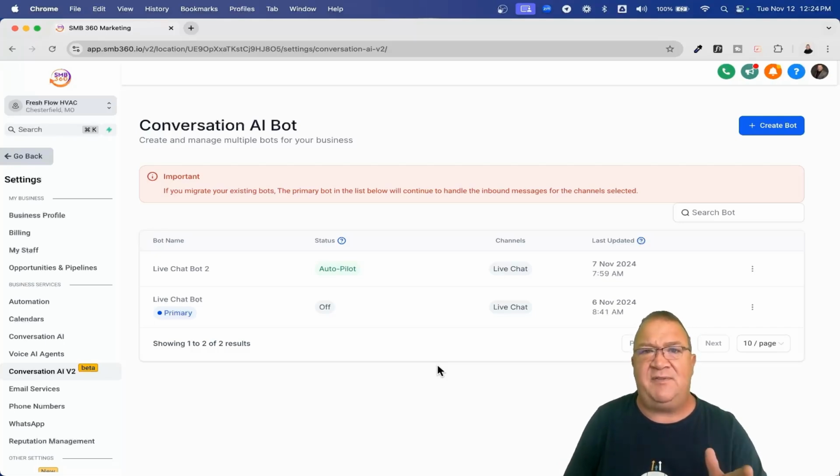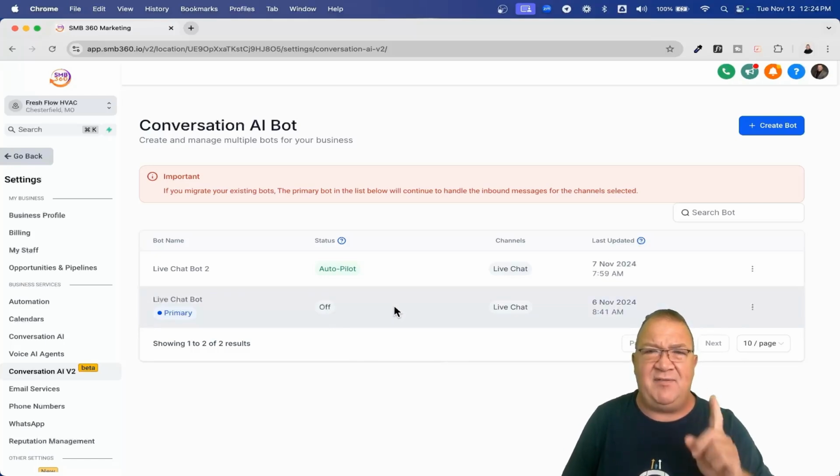That's really the big feature of version 2. With version 1, you had one bot, one knowledge base, one way that you can program the AI bot. Now, with the new version, you will be able to have multiple bots configured to monitor multiple channels. You can have one bot monitoring Facebook and Instagram, being your social media bot, another doing the live chat, and another doing SMS, and they'll all respond to the particular channel they have configured. That's supposed to be a fourth quarter 2024 event.